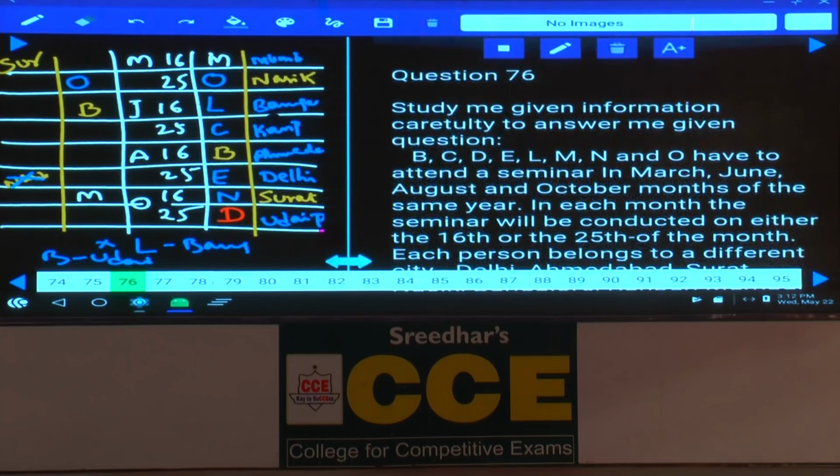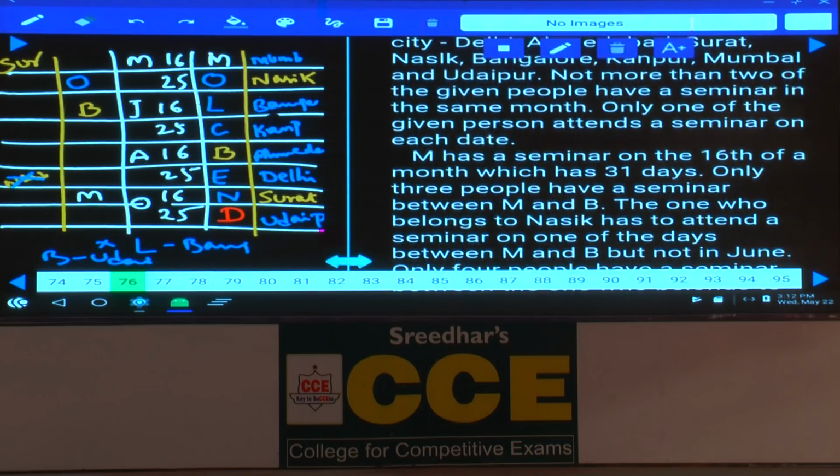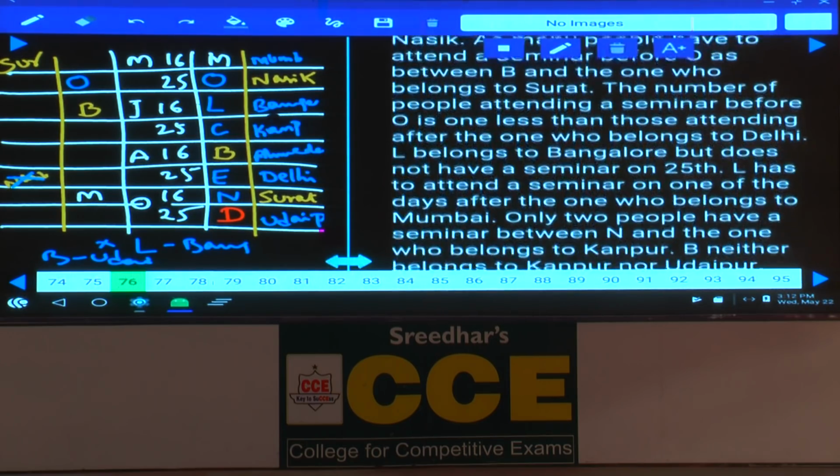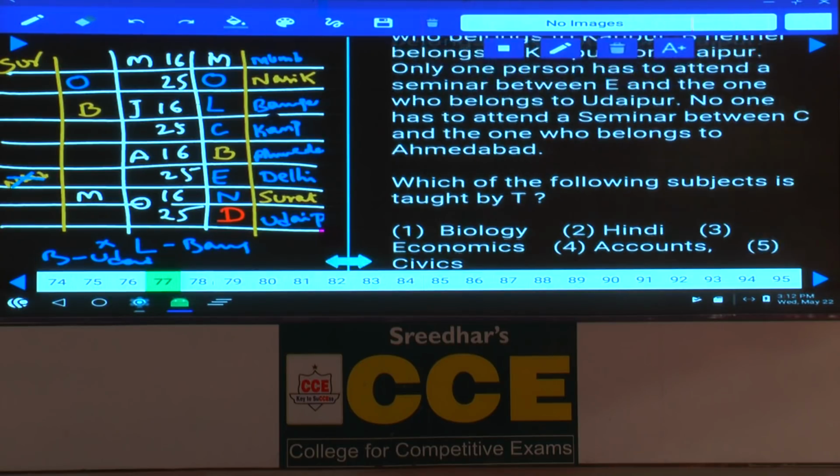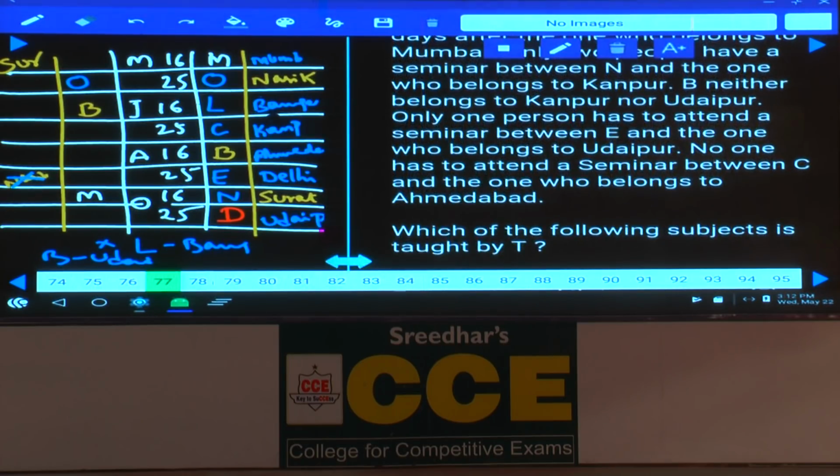No. B, C, D, L, M, N, O have to attend. Same as here. Okay, the information is different, right? As for question numbers 76 to 79, what are the questions we got? Okay, now 76 to 79. Now let us check where this information has gone.